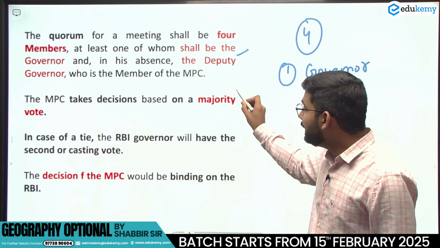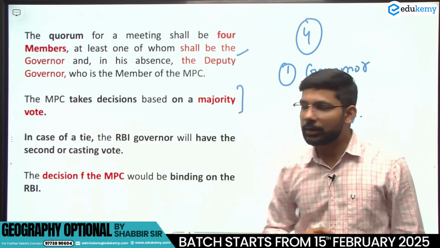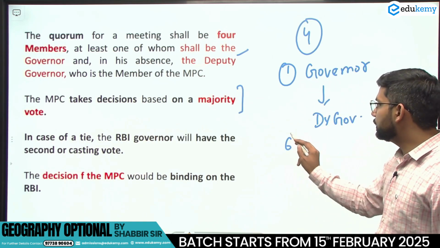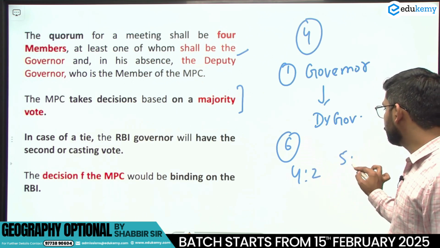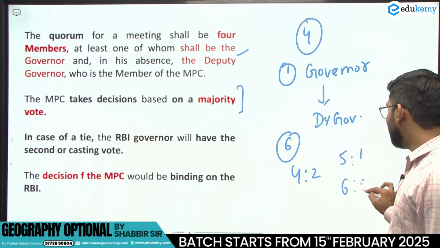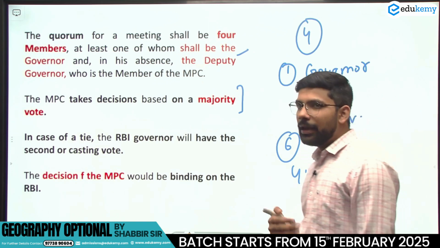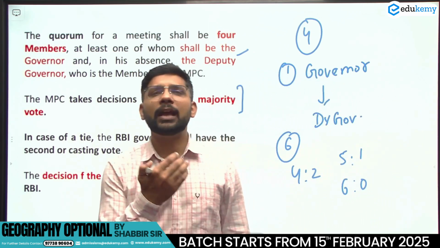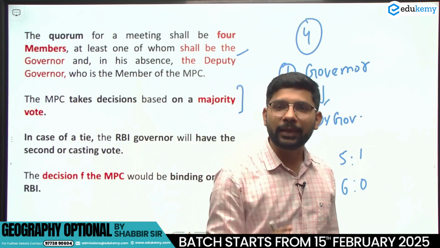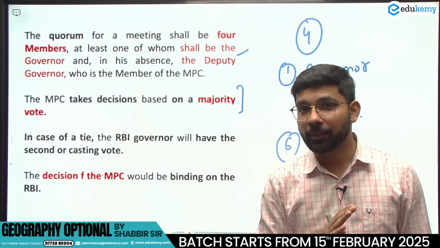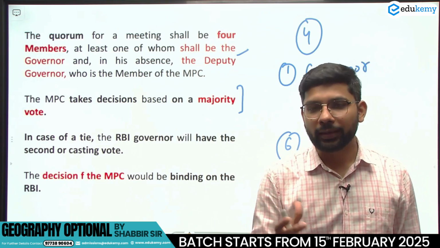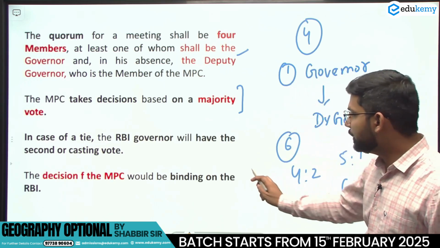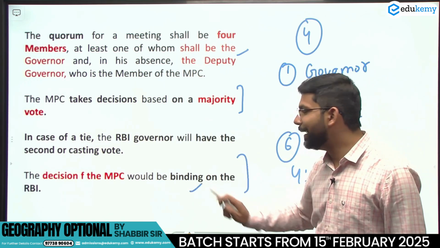The MPC takes decisions on the basis of majority. If there are 6 members, then the majority will be 4:2 or 5:1 or 6:0. Decisions are made on the basis of majority, and the decision taken by the Monetary Policy Committee will be binding. It's a binding decision on the Reserve Bank of India. The decision of the MPC is binding on the RBI.